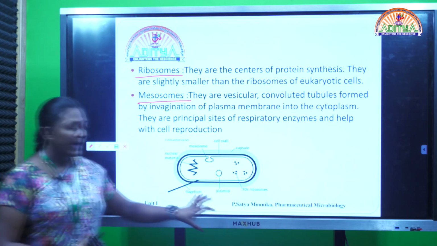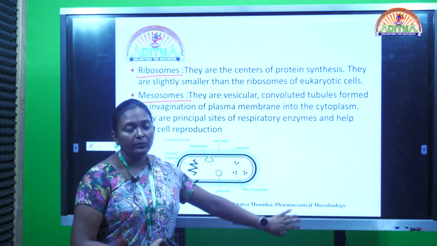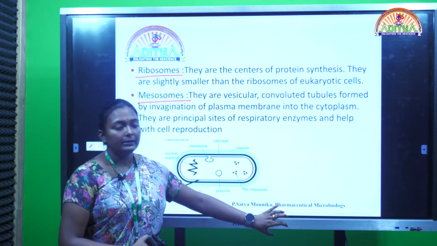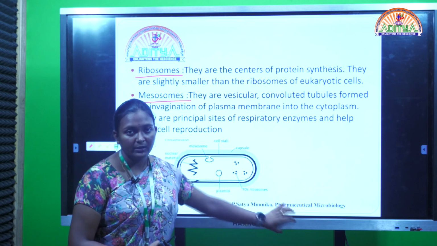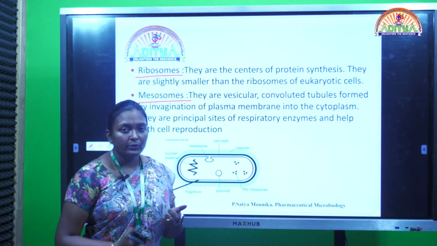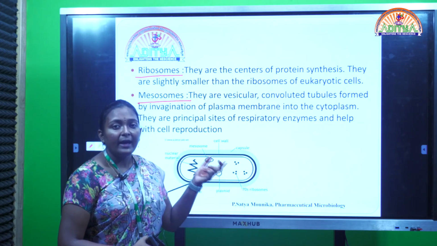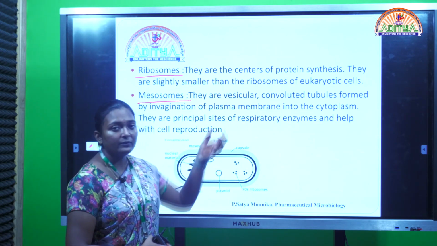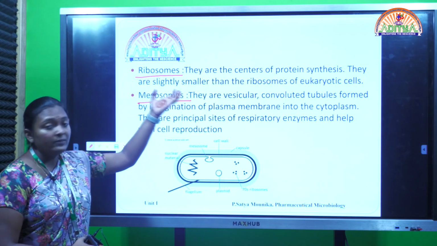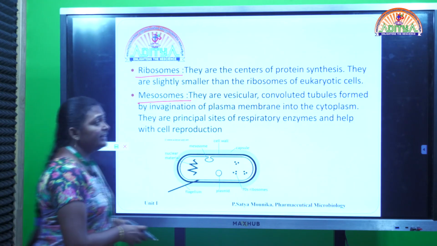So ribosomes, as we already know, are mainly helpful for the transcription and translation processes, right? So while a particular cell is reproducing, we would observe that the DNA would be translated with the help of an mRNA, and with the help of the ribosomes itself, the proteins are synthesized from the mRNA. So the main function of the ribosomes is protein synthesis.